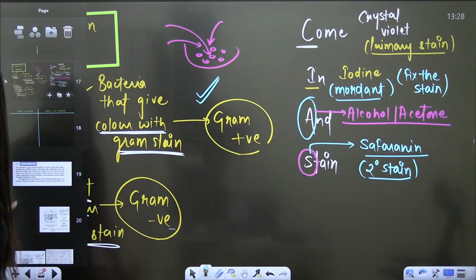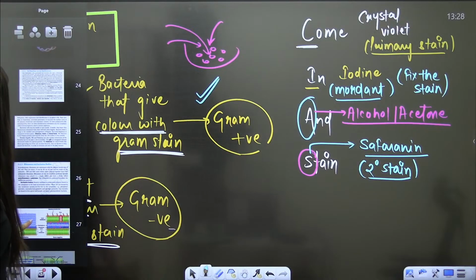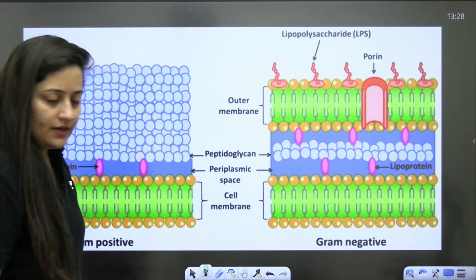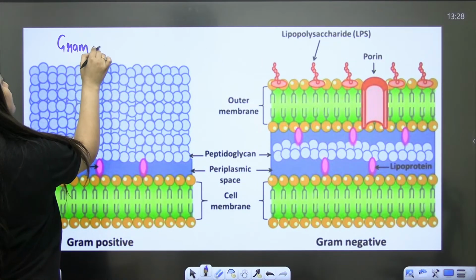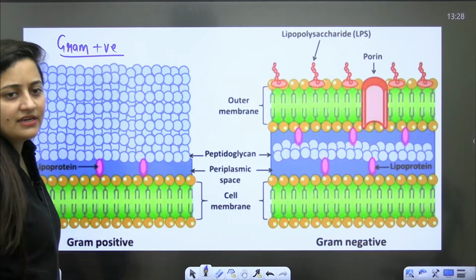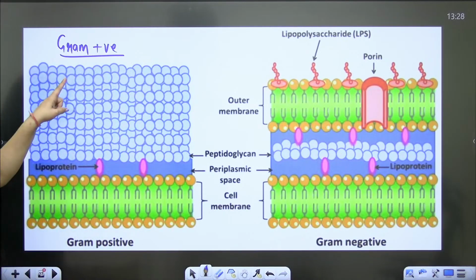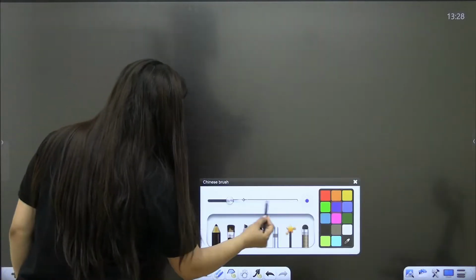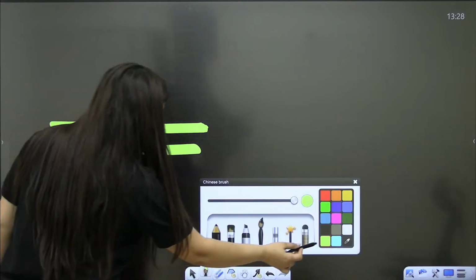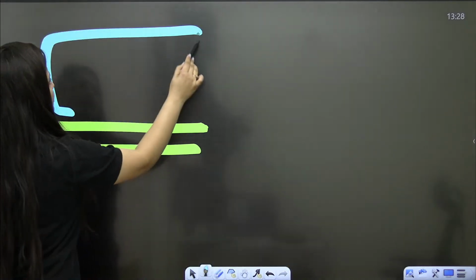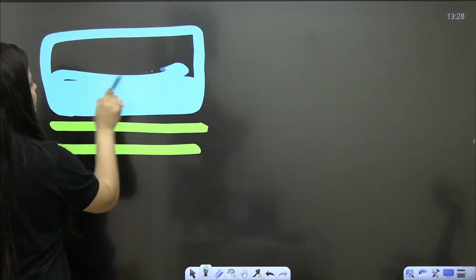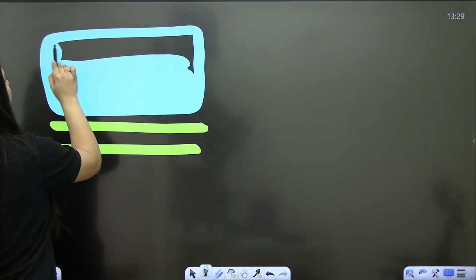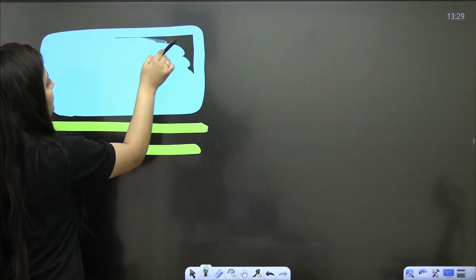So why is it happening? As I said, it depends upon what? It depends upon the structure of the cell wall, right? The structure of the cell wall. So it is a gram positive bacteria, it is a gram negative. So when you see a gram positive bacteria, please have a look. In the case of a gram positive bacteria, we have a cell membrane. Then outside this cell membrane, bache, there will be one but very thick cell wall. Okay, this is your gram positive bacteria.